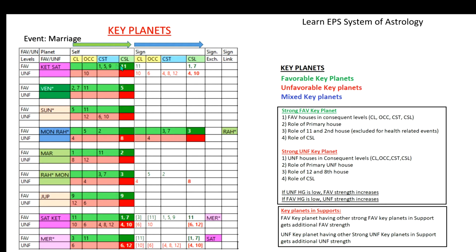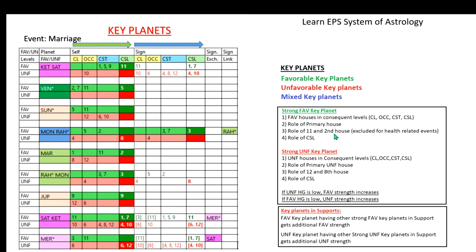Second point: among those houses, is the primary house also playing a role? What is the primary house? That is the primary favorable house. For the event of marriage, it is the 7th house. For the event of childbirth, the 5th house. So among the presence of favorable houses, if the primary house is also present, it also adds more value. Then the third point is the role of the 11th house and 2nd house.